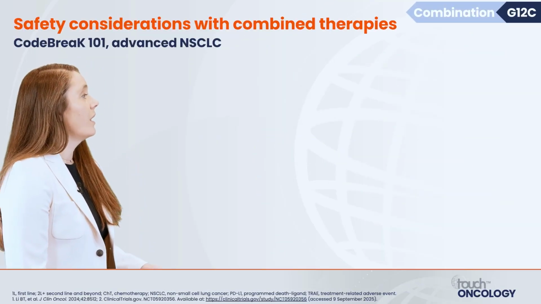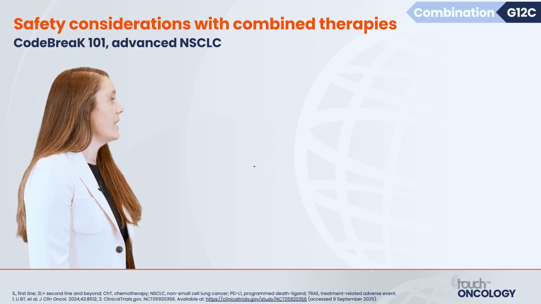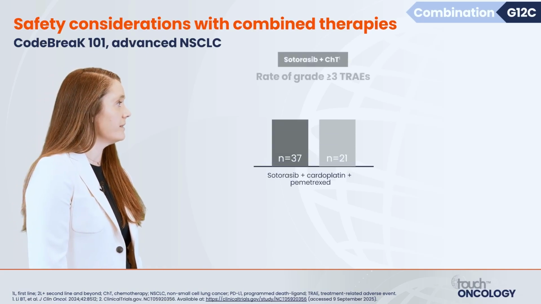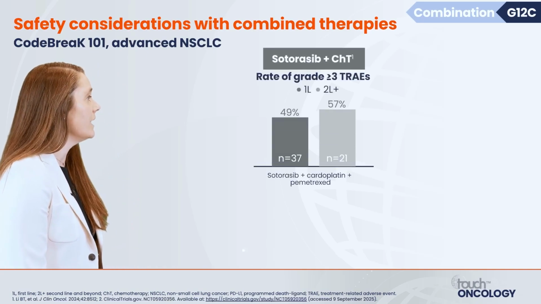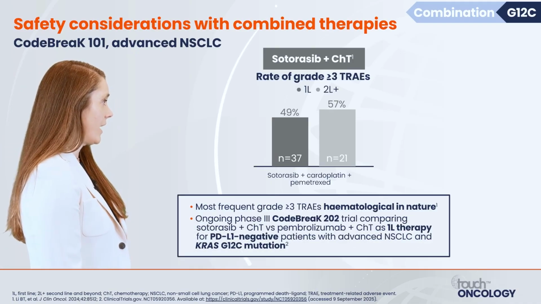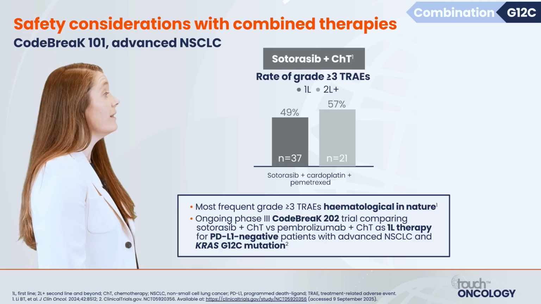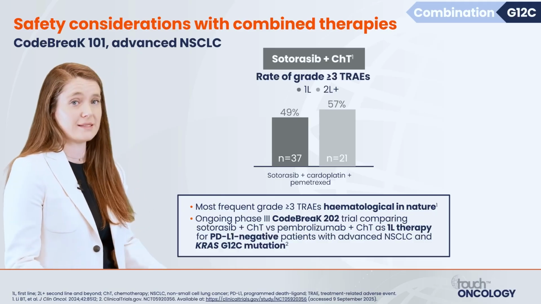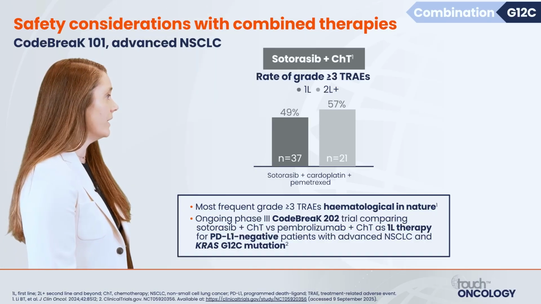Let's look now at certain combination approaches and how that may affect the rate of adverse events. Here we see sotorasib plus chemotherapy, and we saw predominantly that the grade 3 or higher treatment-related adverse events were hematologic in nature, which makes sense given the chemotherapy component.